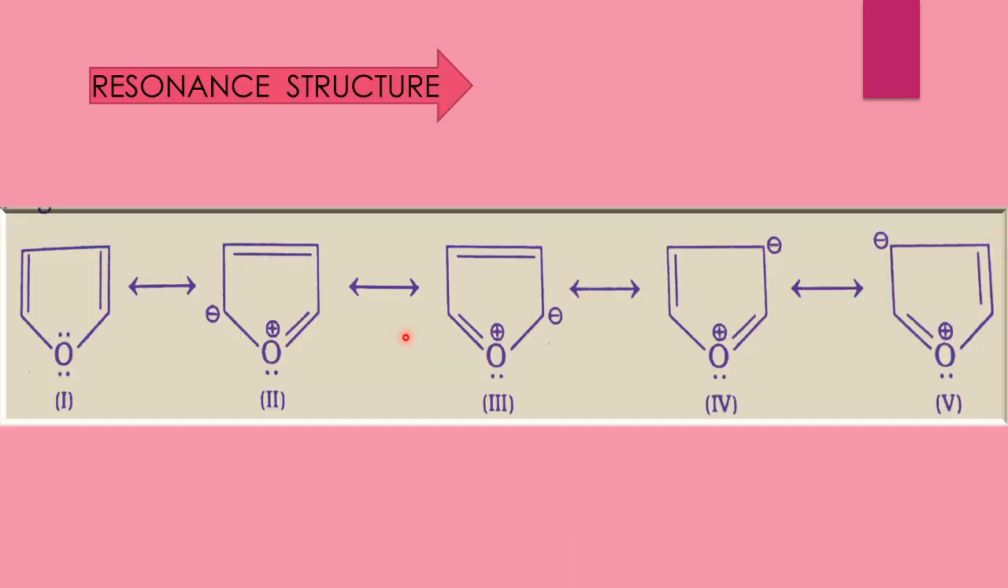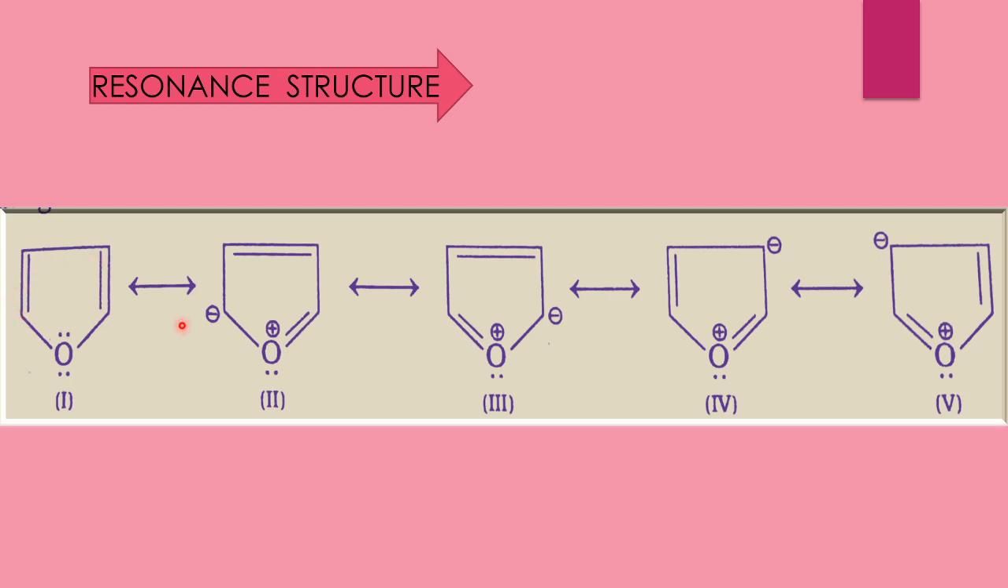Okay, the next point is resonance structure. Resonance structure means delocalization of pi electrons within a ring. Here, this electron pair gives rise to the formation of a double bond. This pi bond electron is given to here, forming a double bond, and this pi electron is given to here.